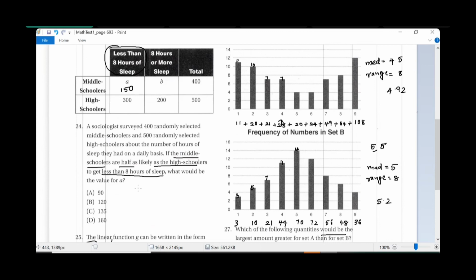If it's 60%, we divide 60 by 2 to get 30%. Why? If middle schoolers are half as likely as the high schoolers to get less than 8 hours of sleep, let me see if I'm missing something here.